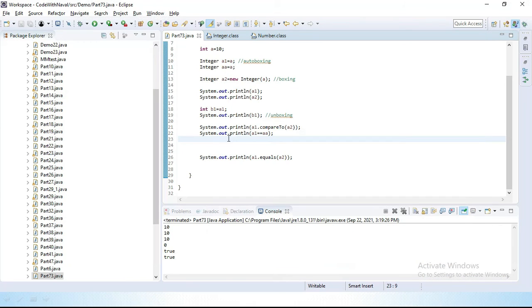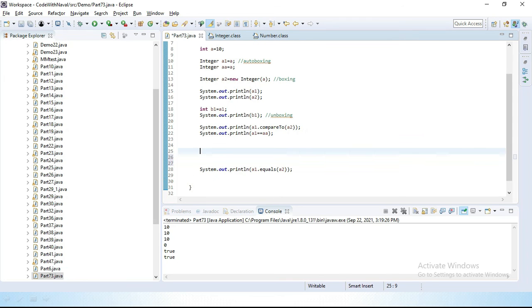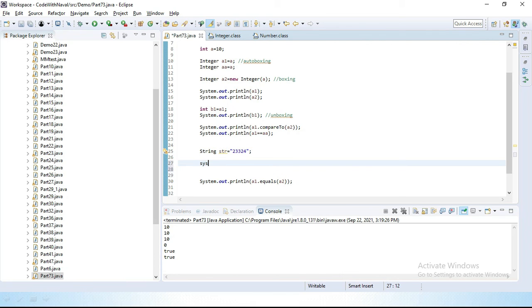Now I want to store, let's see here. I'll create a string variable str and store some random number. Now I want to convert this string to a number. We can simply convert this string to a number.